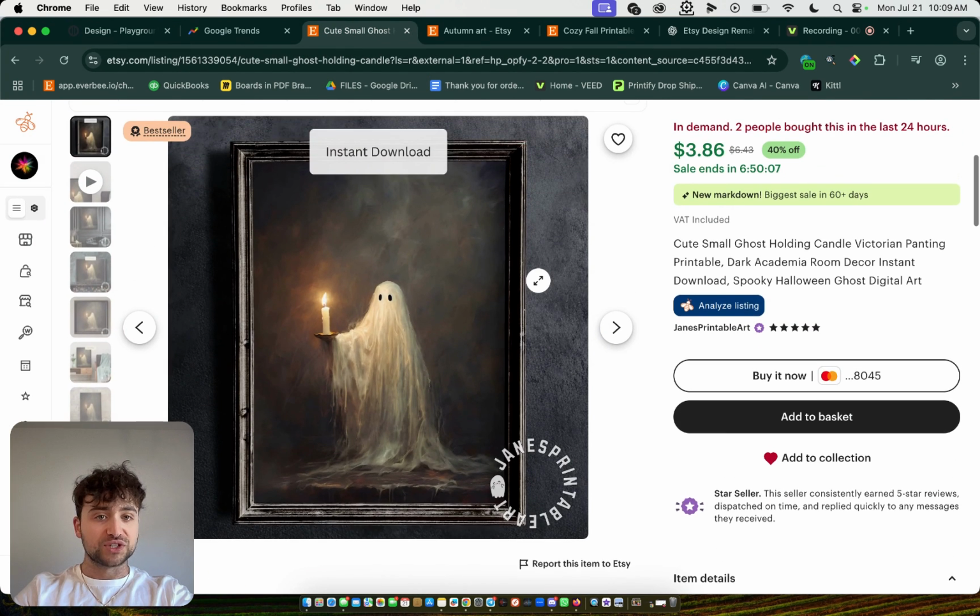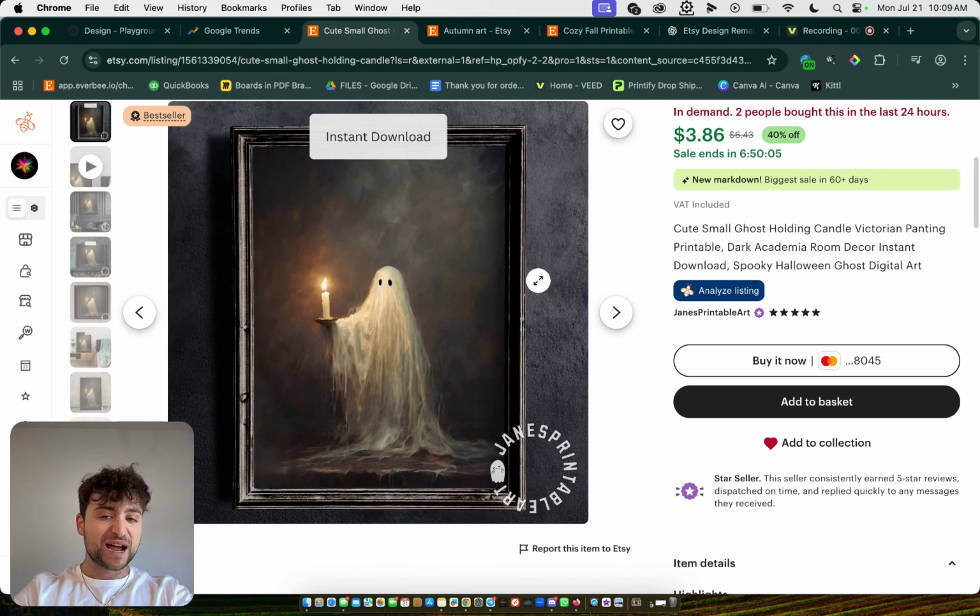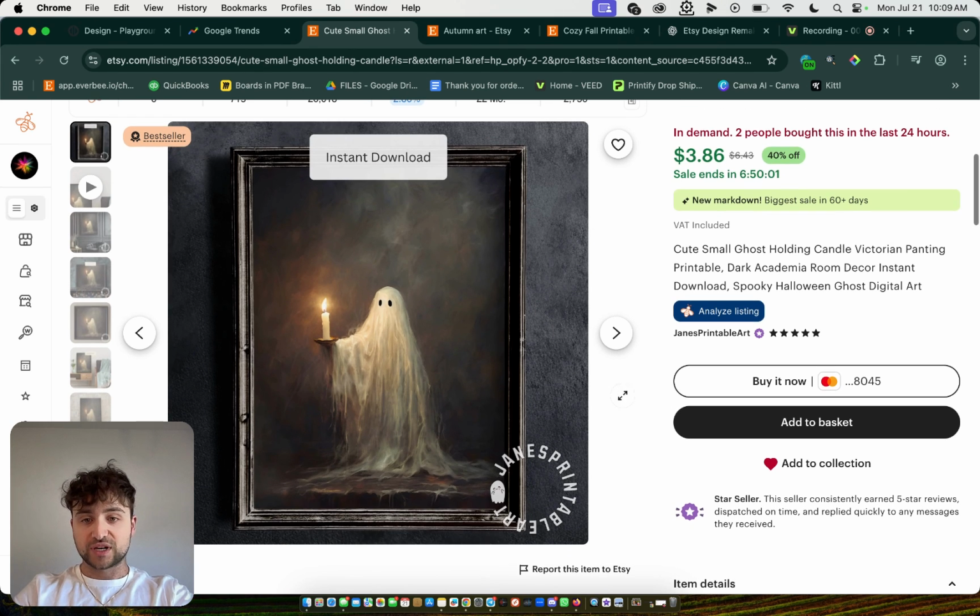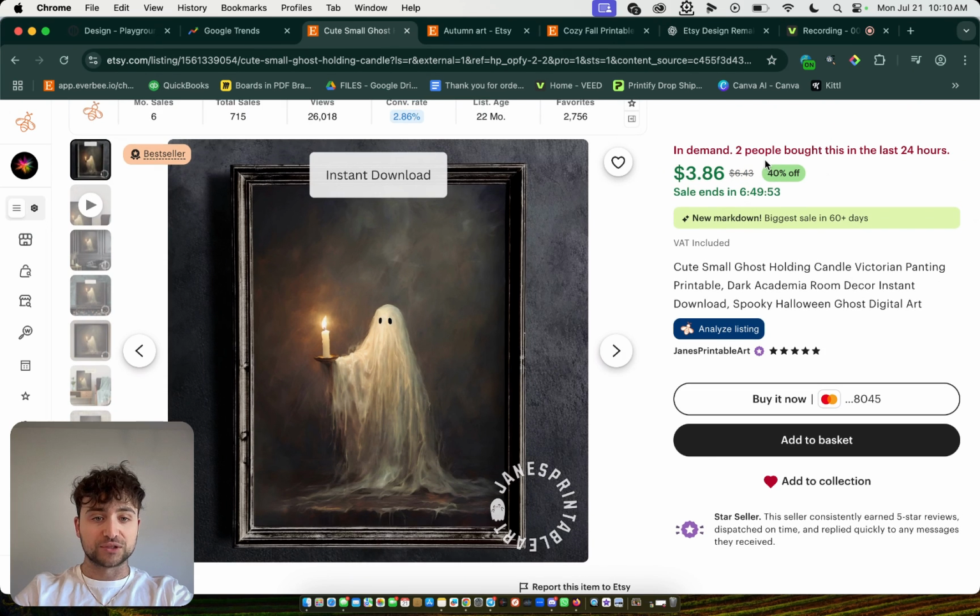First, the first thing I do is I find images that are in demand that I can then take advantage of in that niche to make my own version. This right here is a PNG image of a ghost for $3.86 on sale. Normally it sells for 6 and it sells every single day.